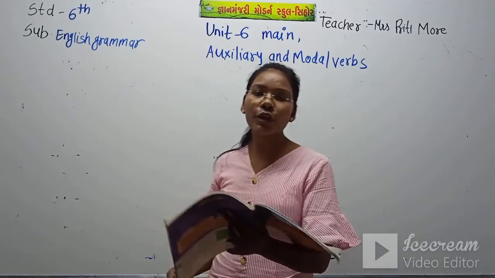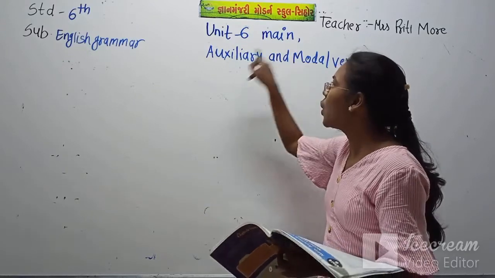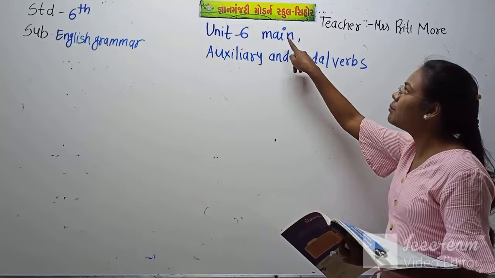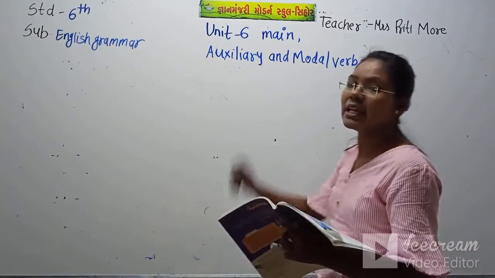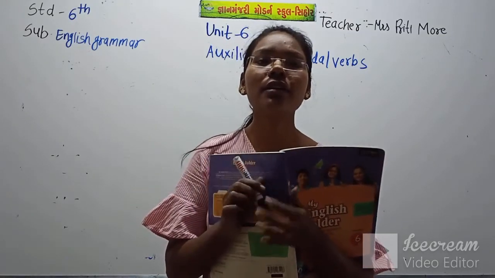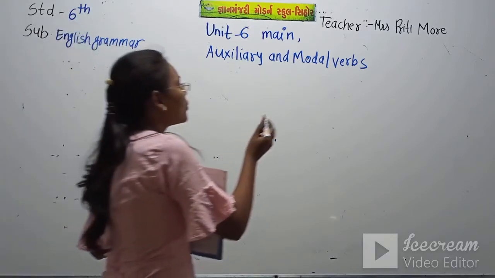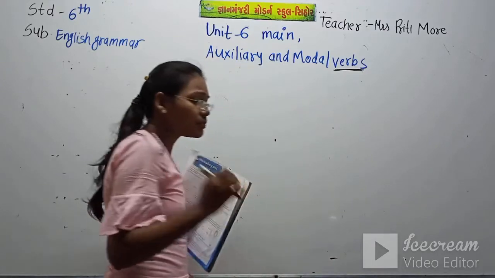Now today we are going to start the new Unit 6, main, auxiliary and modal verbs. What is the unit name? Main, auxiliary and modal verbs. That means this chapter is basically about the verb. So verb is the main form.